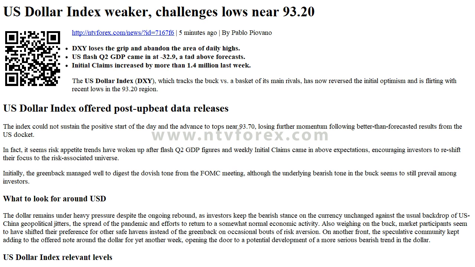55-day SMA. On the other hand, the next down barrier lines up at 93.18, 2020 low July 29, seconded by 91.80, monthly low May 18, and finally 89.23, monthly low April 2018.